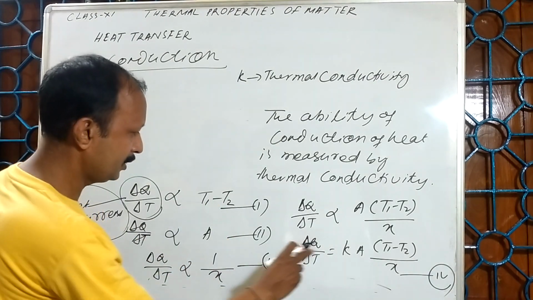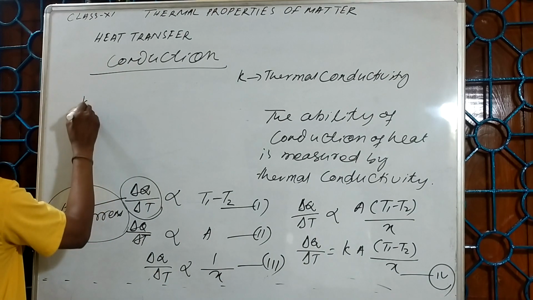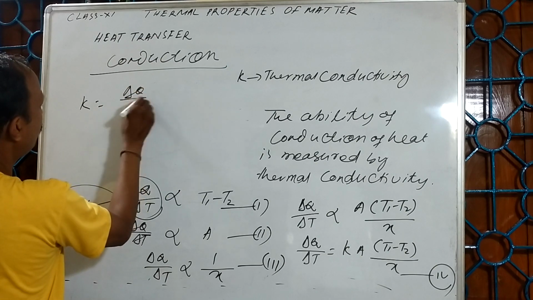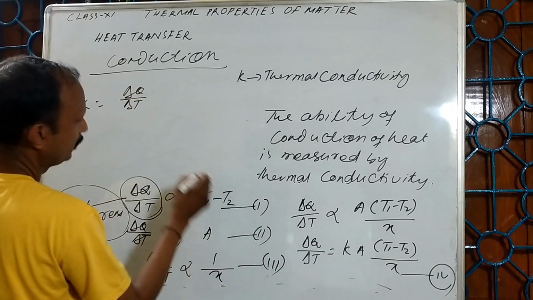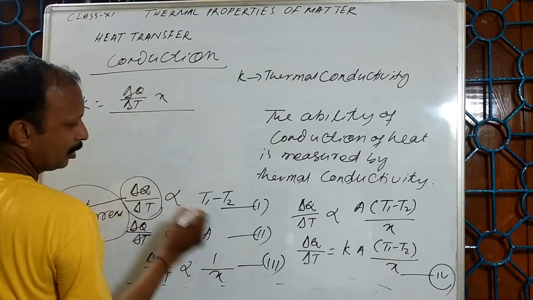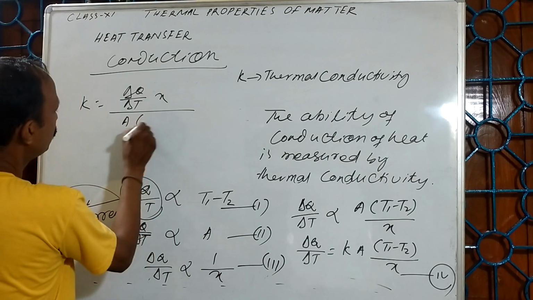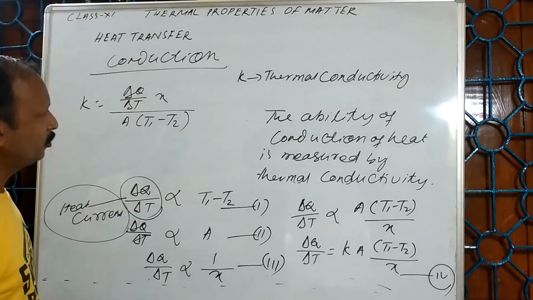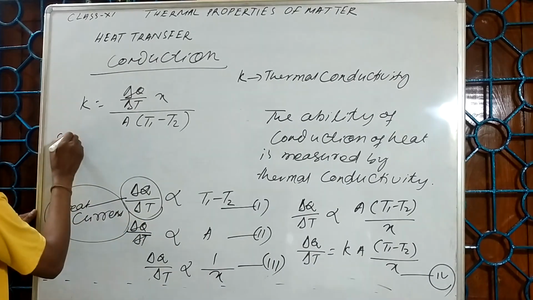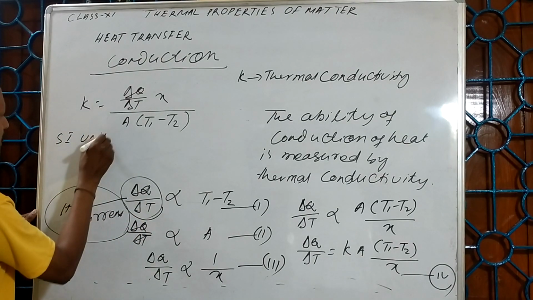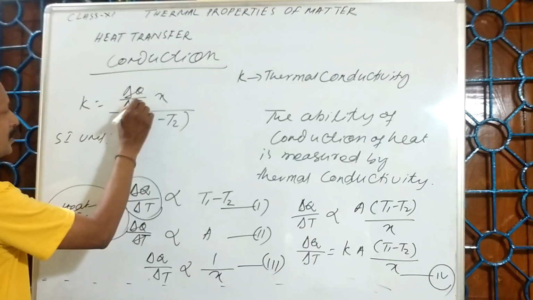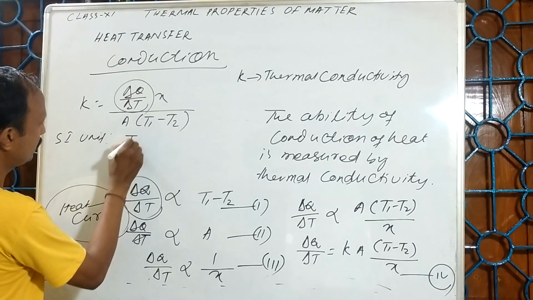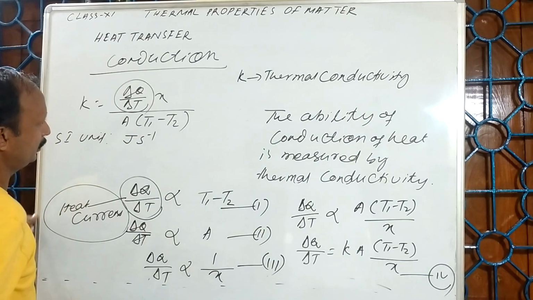So I can say that K is equal to delta Q upon delta T into X upon A into T1 minus T2. Then what will be its SI unit? This is the heat current, so I can write joule per second.